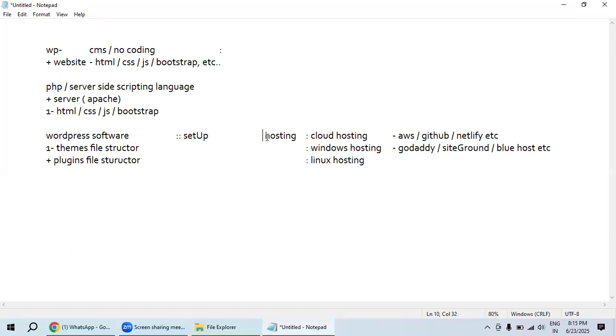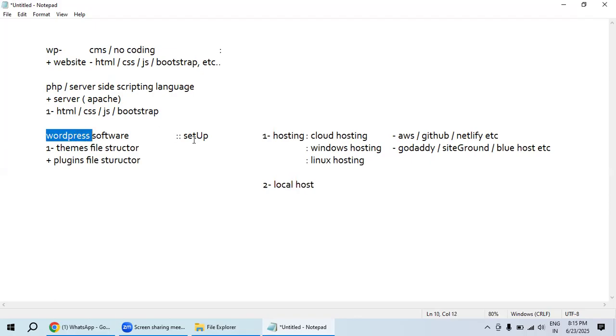So where we need to set up WordPress, that is the main thing you need to understand here: either on hosting or on localhost. What does localhost mean?